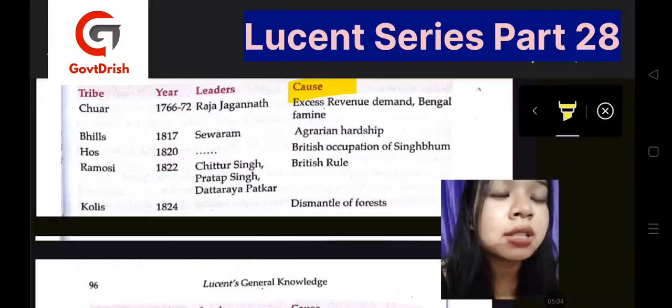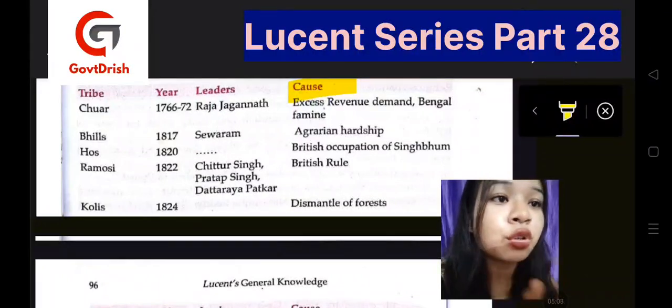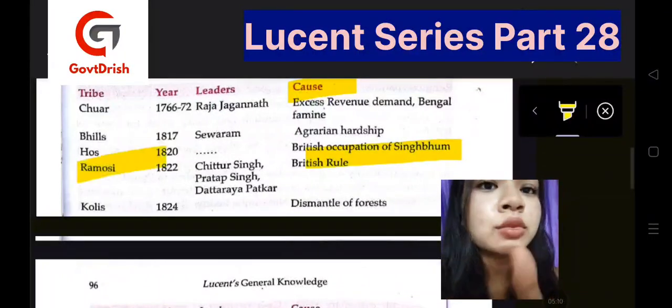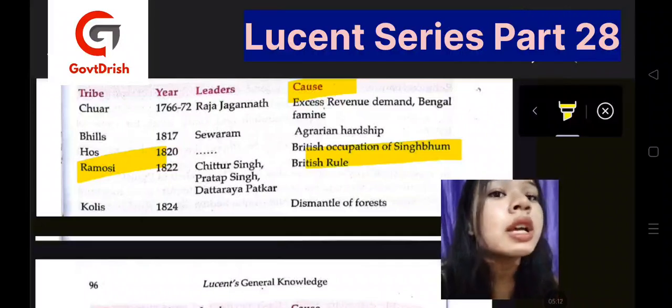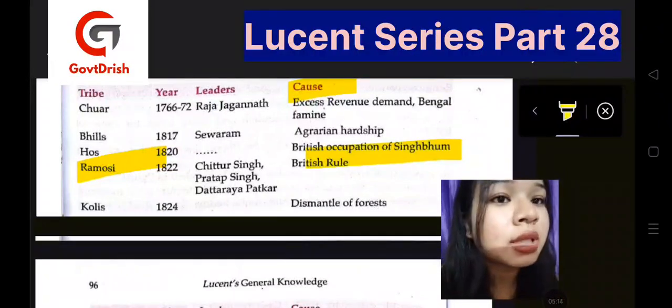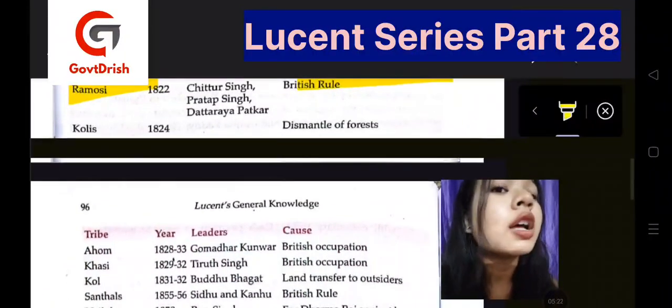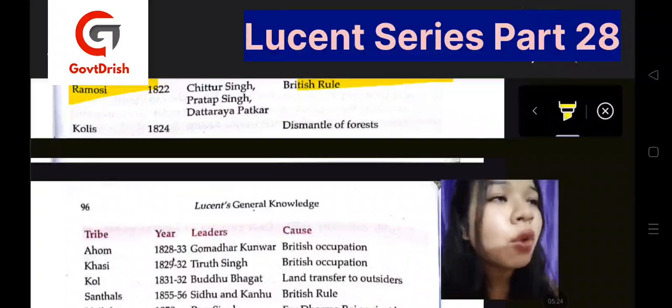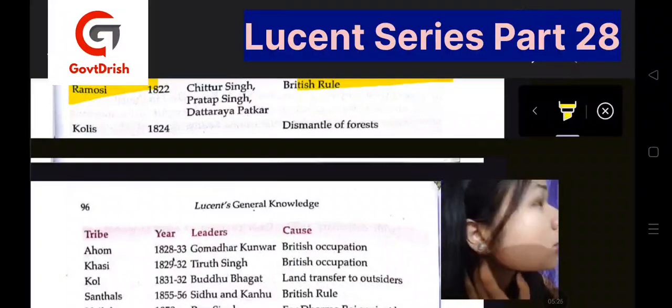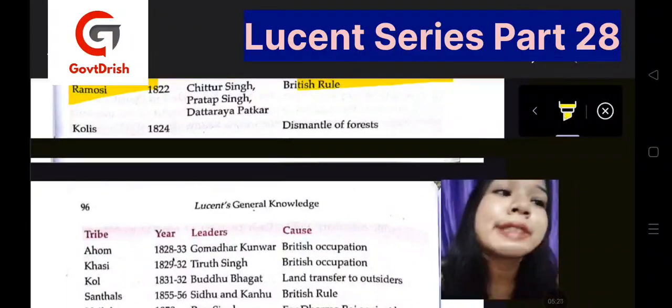Then we have the Bhils. Leaders were Sevaram, and the cause was agrarian hardship. Then the Hos. Behind this was the British occupation of Singhbhum. They occupied Singhbhum, so the tribals came out. Ramosi: Chittur Singh, Pratap Singh, Dadaji Patkar. And what was the cause? British rule. Then we have the Kolis, where forests were dismantled and deforested. So that's the reason.